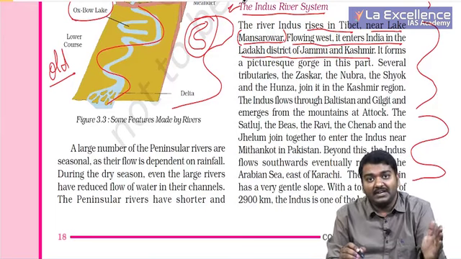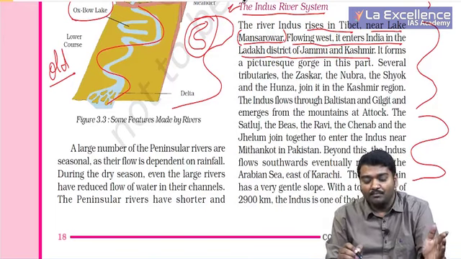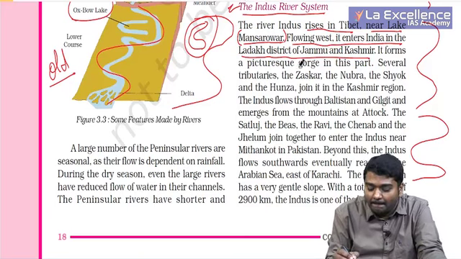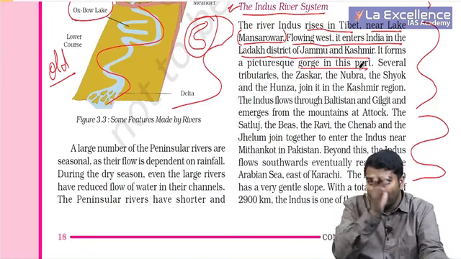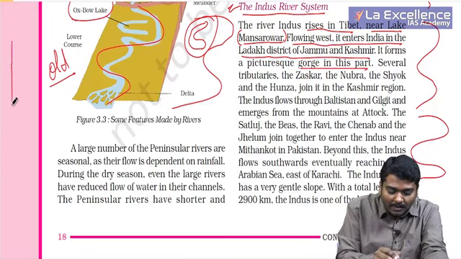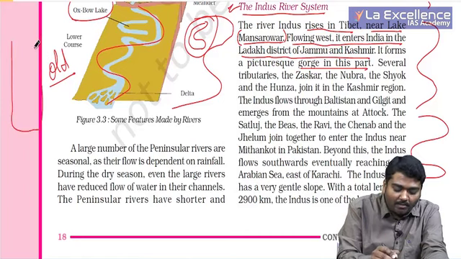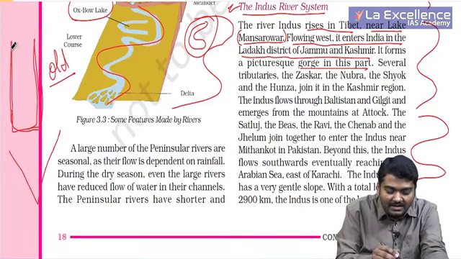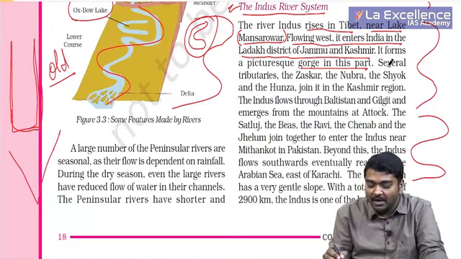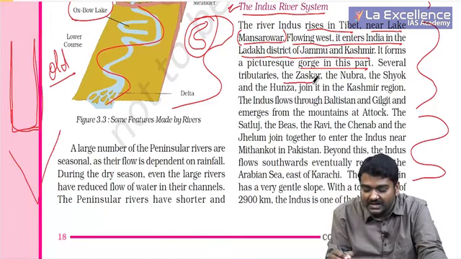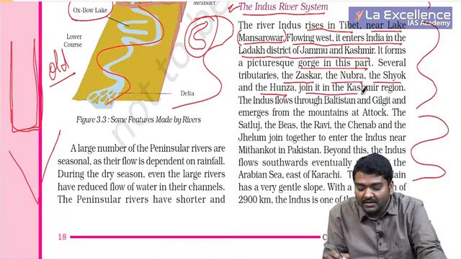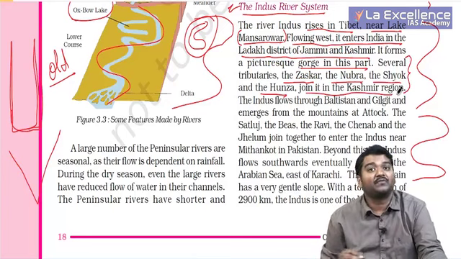So when the Indus river originates in Manasarovar, it moves westwards and enters Jammu and Kashmir, and it passes through a gorge. I showed you, in between mountains, the mountain will be carved to form a structure like this, and this type of structure is called a gorge. This V shape is valley, U shape is gorge. Several tributaries like Zaskar, Nubra, Shyok and Hunza join it in the Kashmir region. These are the tributaries, very important.